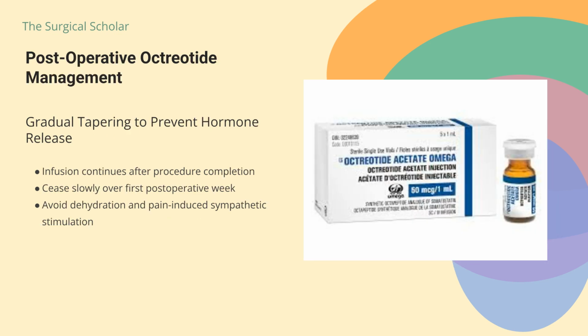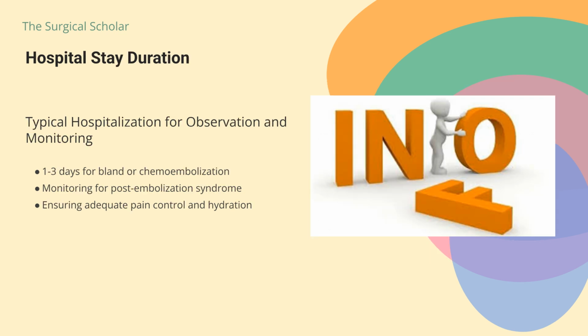The octreotide infusion continues postoperatively and should cease slowly over the first postoperative week rather than stop abruptly. Hypovolemia, that is, dehydration, and pain-causing sympathetic stimulation should be avoided in the postoperative period because they can trigger hormone release. Most patients stay in the hospital for observation following embolization. Typical hospitalization ranges from 1 to 3 days for bland or chemoembolization, allowing monitoring for post-embolization syndrome and ensuring adequate pain control and hydration. Recovery from anesthesia may be substantially delayed in some patients, so don't be alarmed if you feel groggy longer than expected.